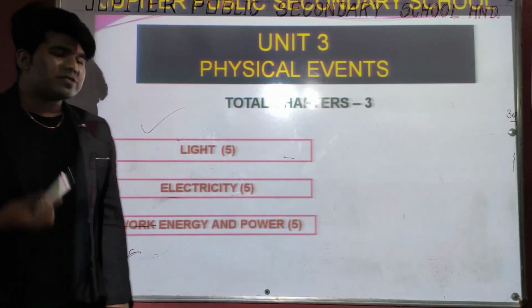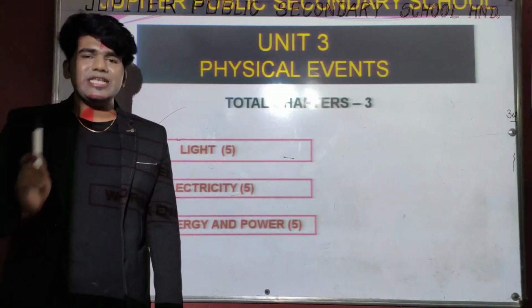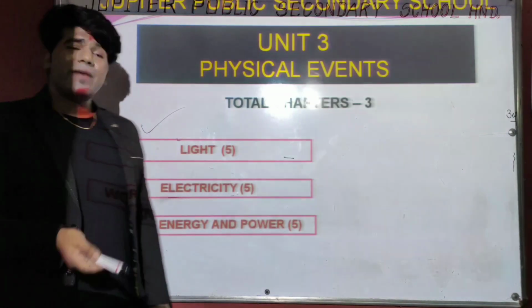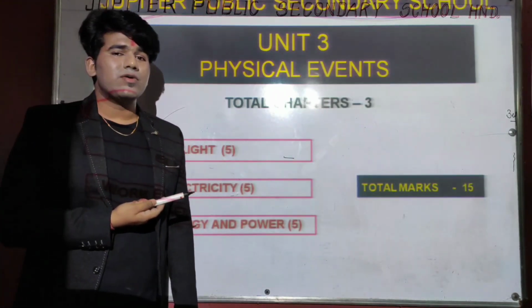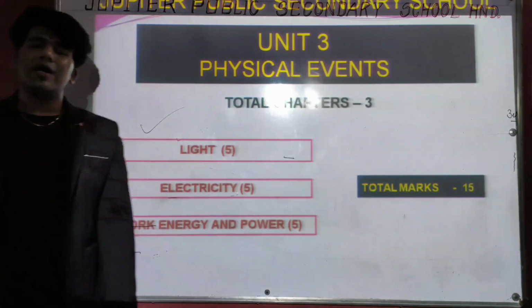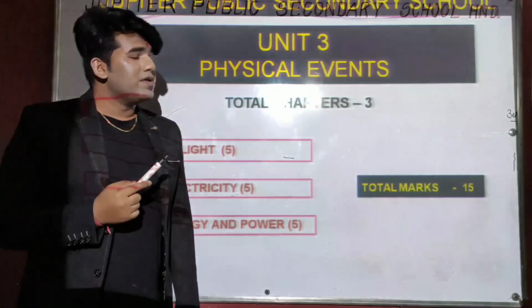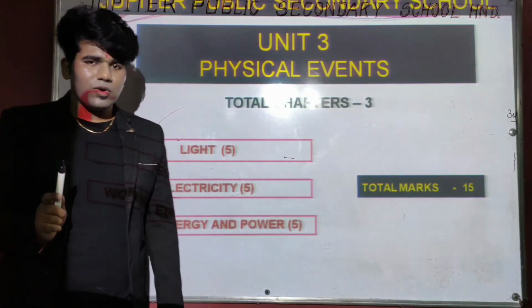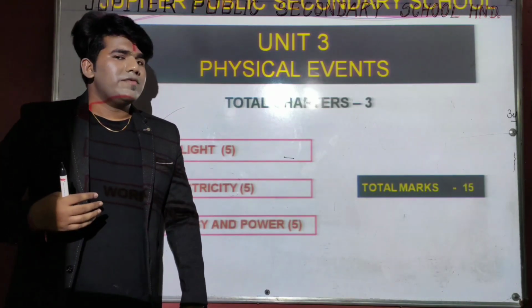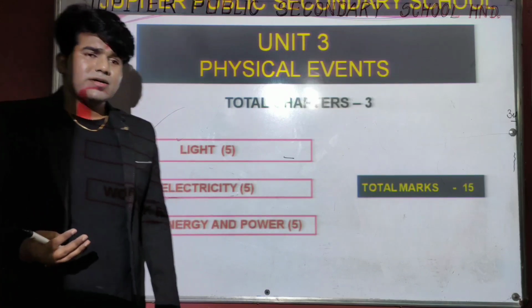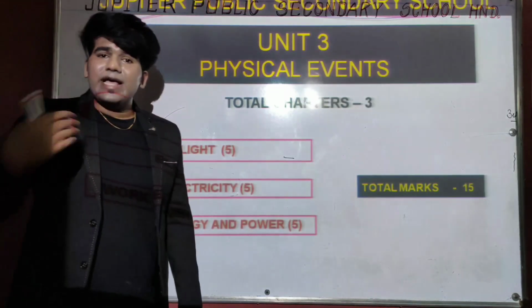Each chapter carries 5 marks, and we have 3 chapters in the third unit. So the maximum marks will be 3 into 5 equals 15. We can easily get 15 marks from the physics part out of 80. We will discuss it in an interesting method in the next lectures.